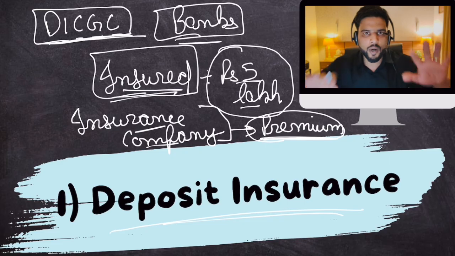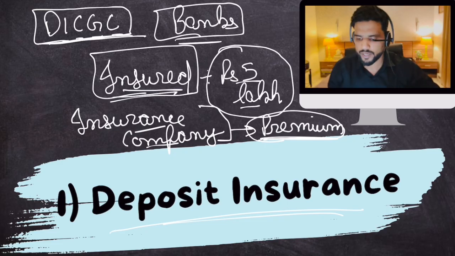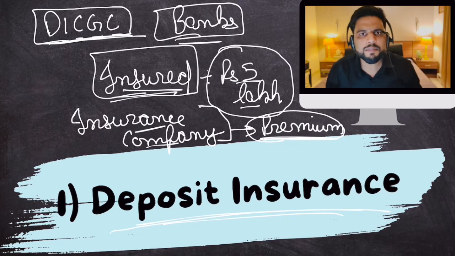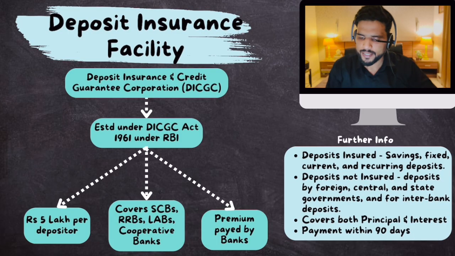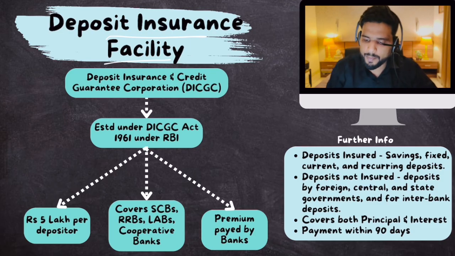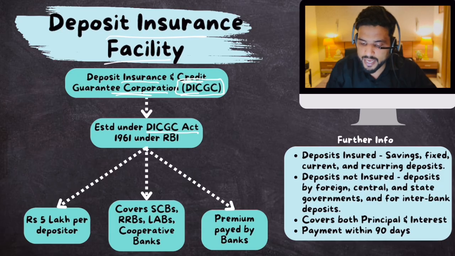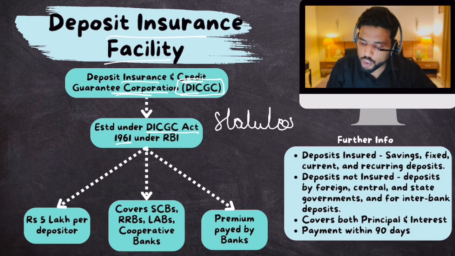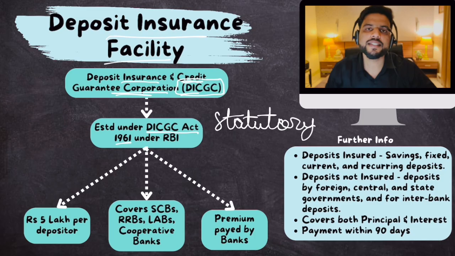Now, I'm hoping that you understand the overall background regarding deposit insurance. Now, let's understand some details. As far as deposit insurance goes, this facility is provided by Deposit Insurance and Credit Guarantee Corporation. I'll explain what credit guarantee means here, but for now, just understand it is provided by DICGC. DICGC was established under the DICGC Act of 1961. That means it is a statutory body established under a law of parliament. And it is a wholly owned subsidiary of RBI.